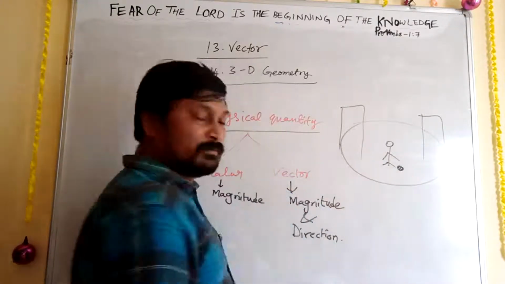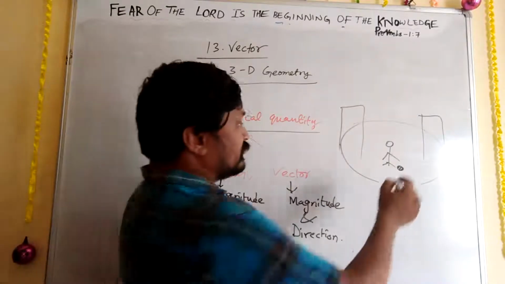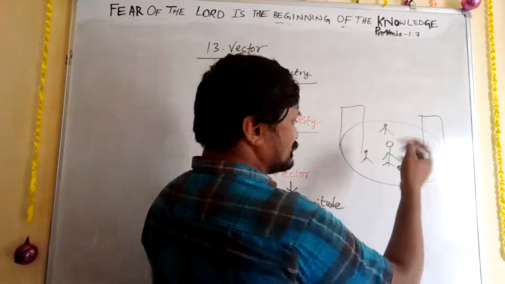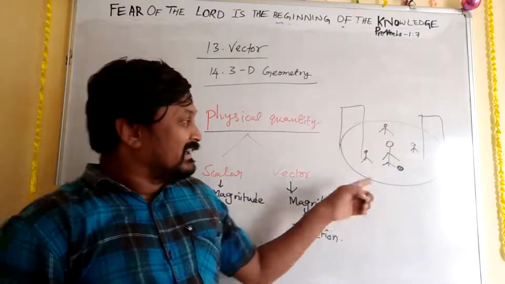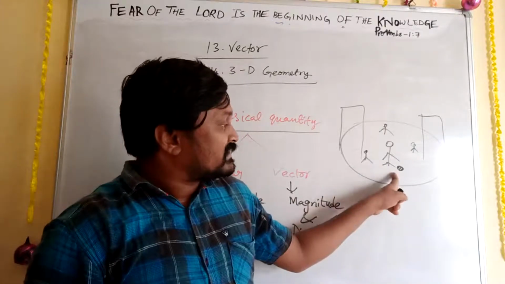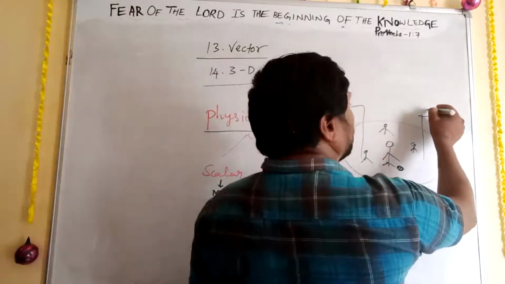This is a football. Here some persons are there. Here one more person. Here one more person. We may think now he needs to pass this ball to this post.